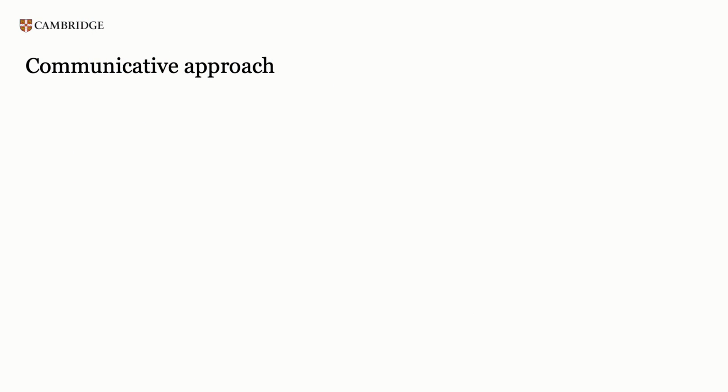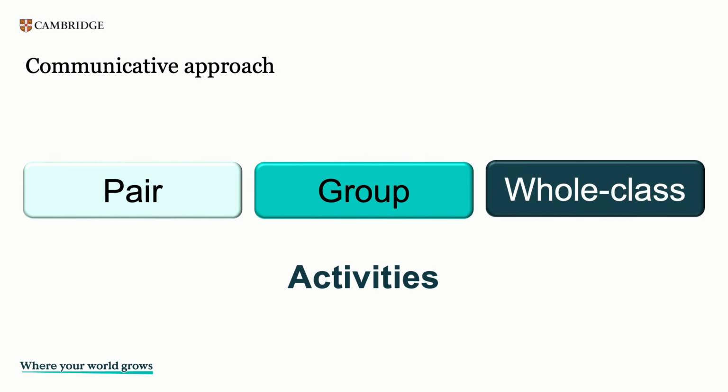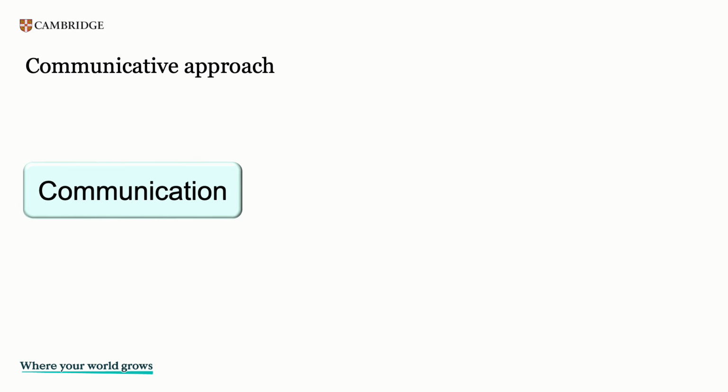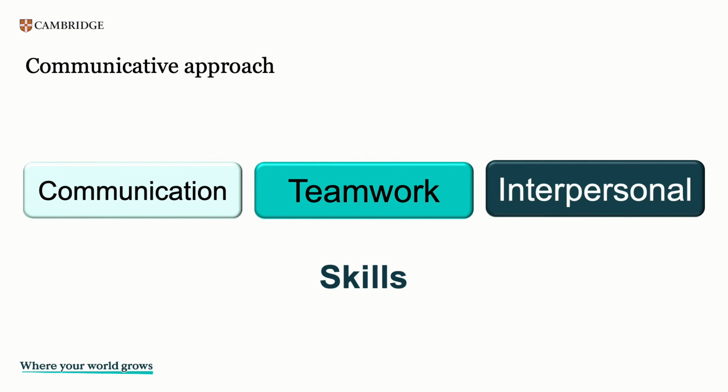Ventures' communicative approach includes pair, group, and whole class communicative activities in every lesson of every unit. These build important soft skills, such as communication, teamwork, and interpersonal skills, while deepening relationships between students and their teachers. By developing these soft skills in context, students get to see themselves succeeding in their interactions around activities that resonate with their own personal goals and challenges.